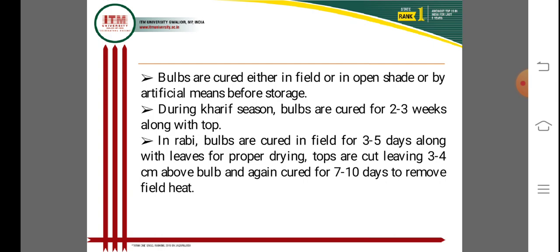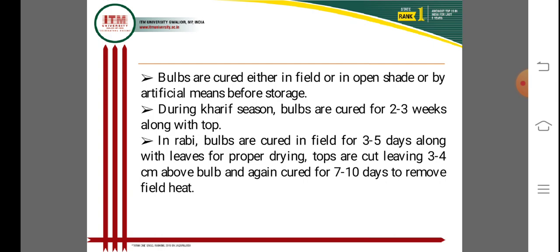In the Rabi season, bulbs are cured in the field for 3 to 5 days along with the leaves for proper drying. The tops are then cut, leaving 3 to 4 centimeters above the ground, and the bulbs are cured again for 7 to 10 days to remove field heat and increase storage duration.